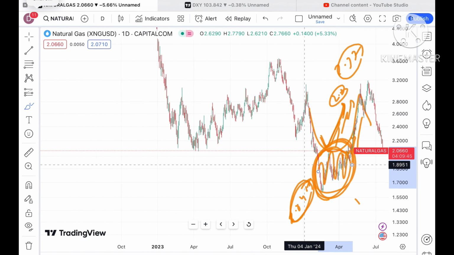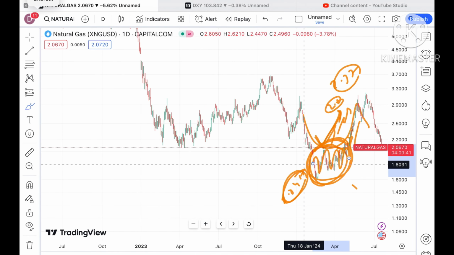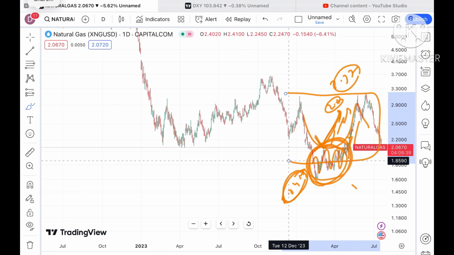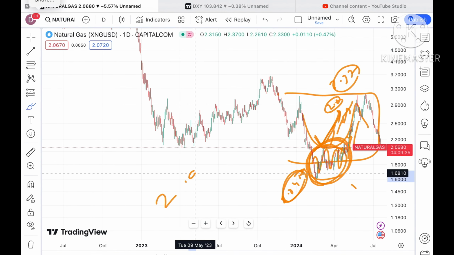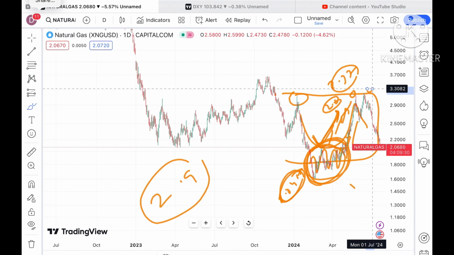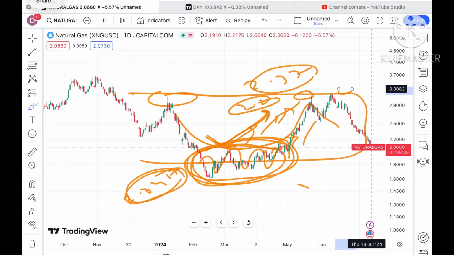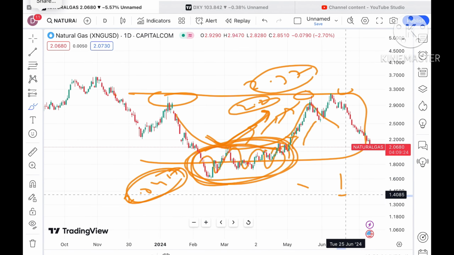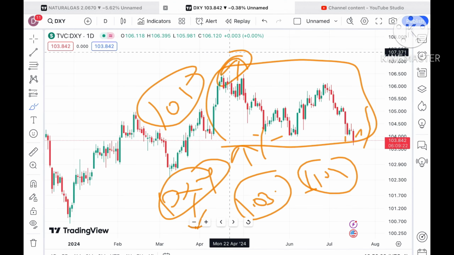Looking at this chart, previously you have to understand how the price of natural gas is moving. Natural gas is moving in a zone of 3.2 for quite some time. But if the price started again towards a level of 2.9, then a probability of going above a level of 3.2 also we can see. But now it is around below a level of 2.3 and touching a level of 2.068. So the probability will be very high that we can see a further downfall.